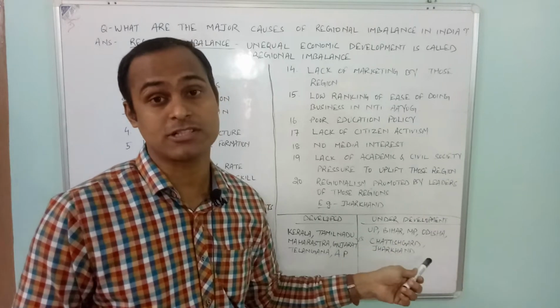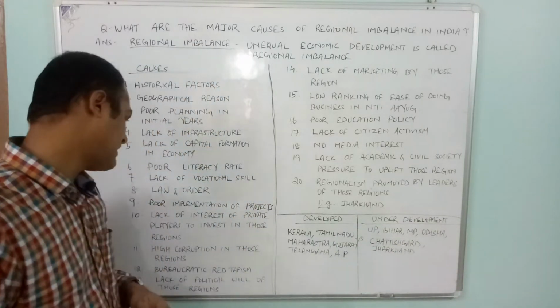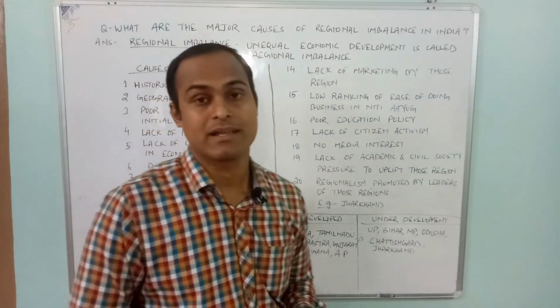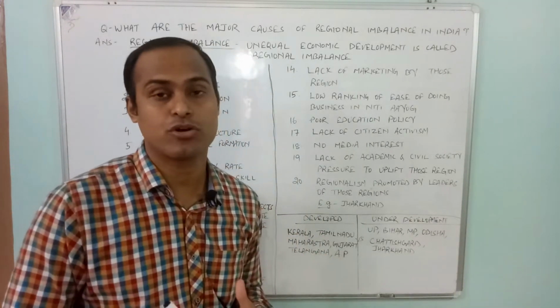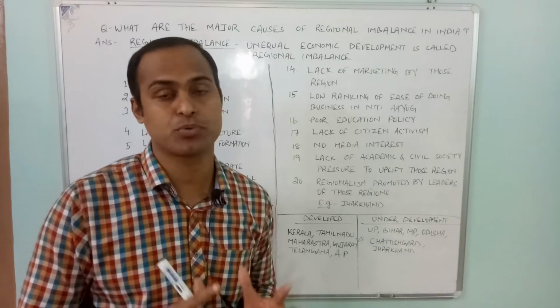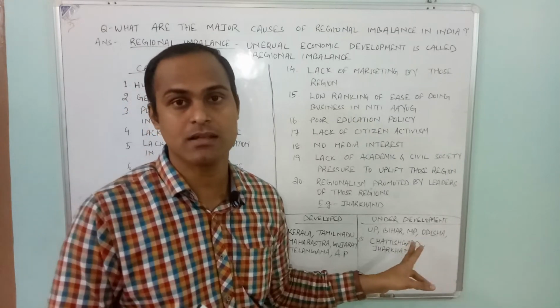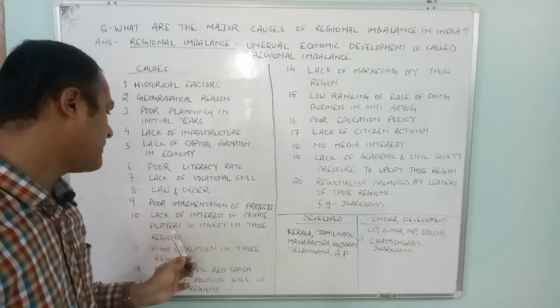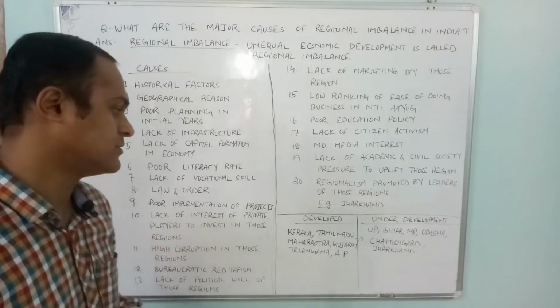All this law and order situation is a very big issue. Then apart from that, poor implementation of projects. Even if some projects are there, to develop the infrastructure, there is poor implementation happening in those particular regions. Then lack of interest of private players to invest in those regions.